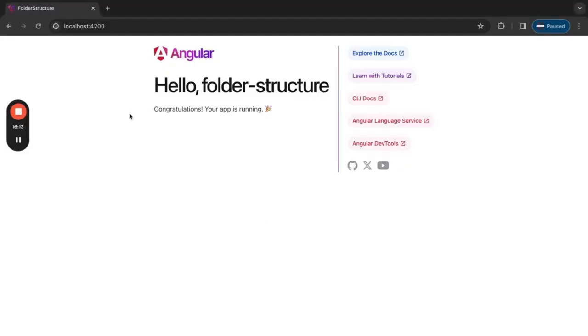So now the application is up and running, right? This content is on the default route, like localhost:4200, which is the default application route to our application. By default, this particular app component content is rendered, right?